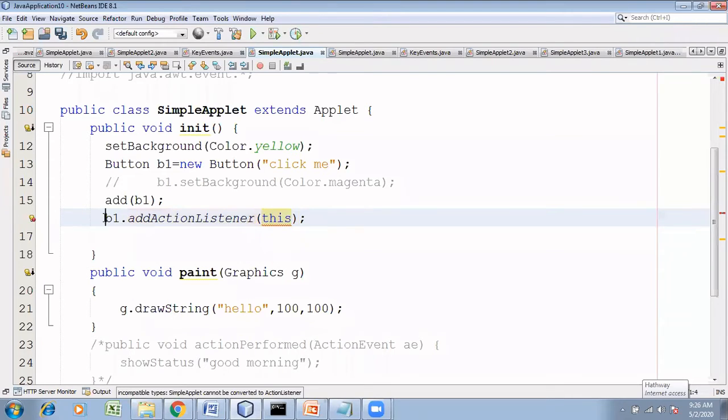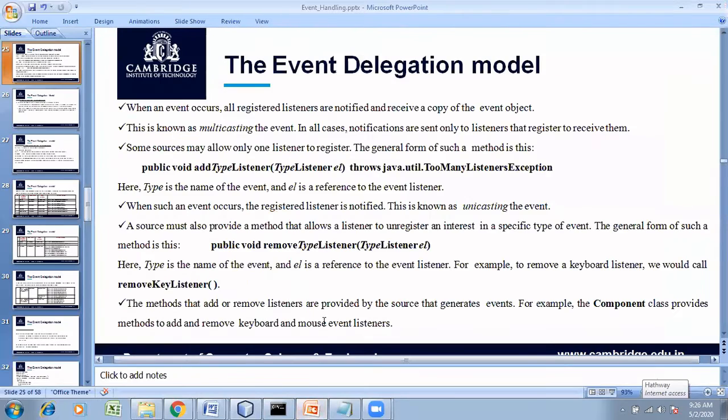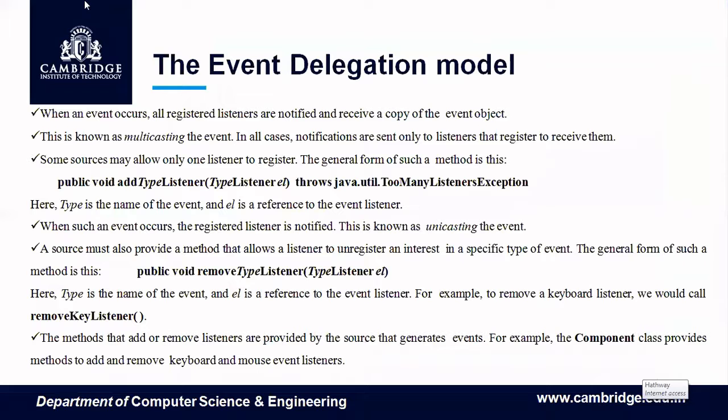So this is the method to add a listener to B1. Whenever you do something to the button B1, it should notify that to an action listener. Clear? So add is a method which is basically done to register the listener to the source.